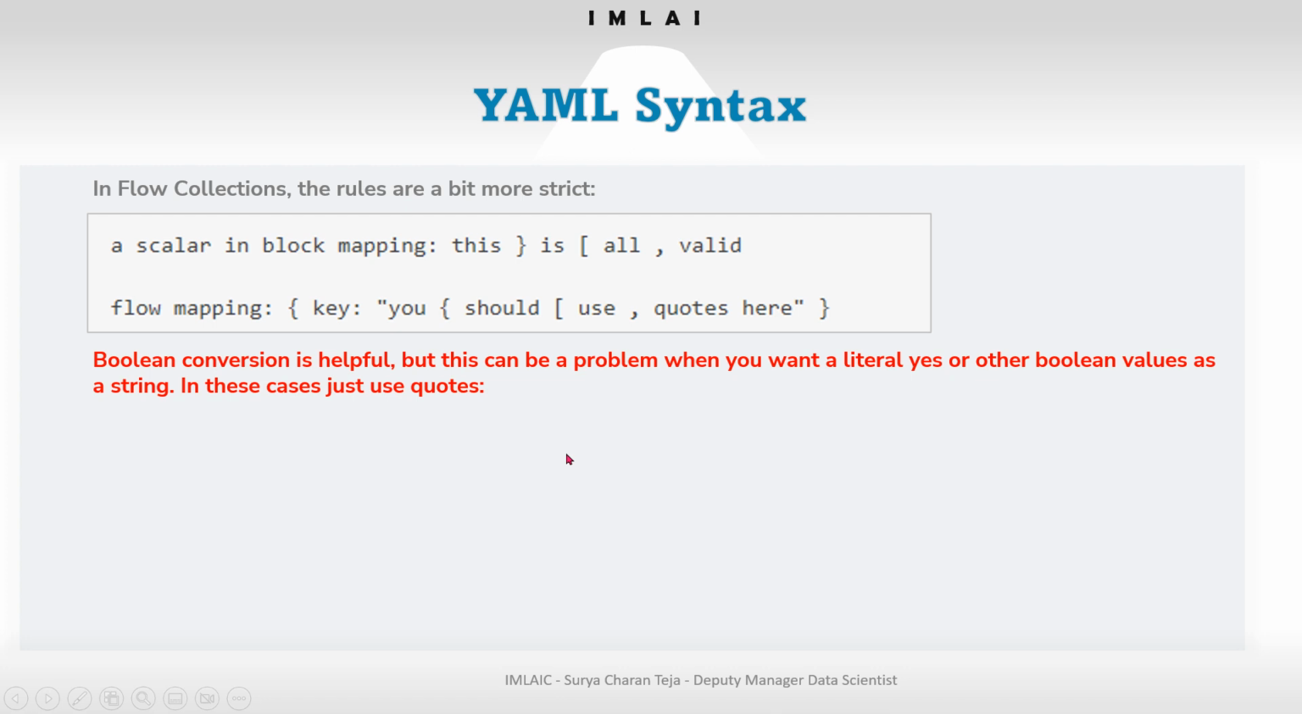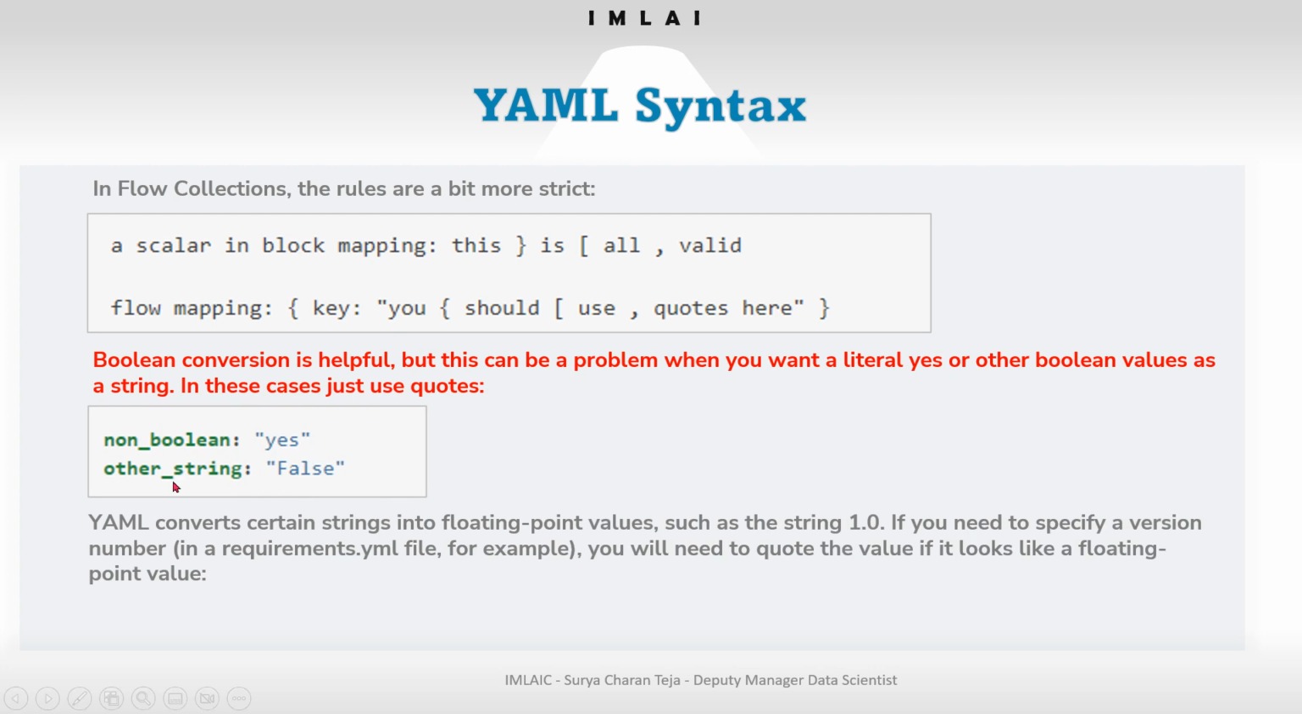Boolean conversion is helpful, but it can be a problem when you want a literal yes or other Boolean values as a string. In these cases, just use quotes. That would be better. Here we want a non-boolean. Instead of using true or false directly as a boolean, you can use yes and false as a value by placing it inside quotes.